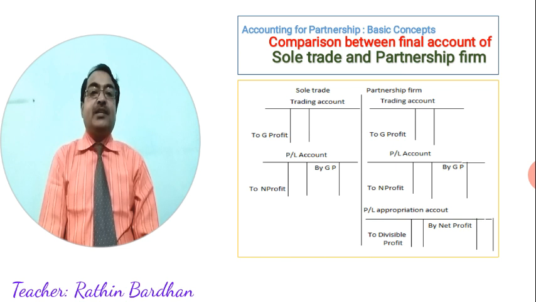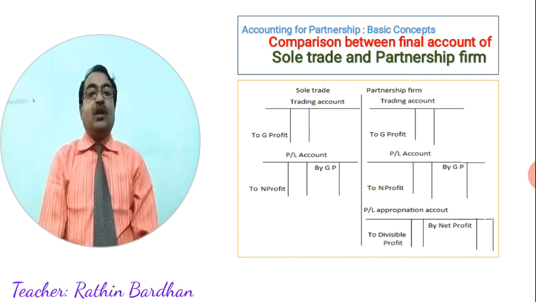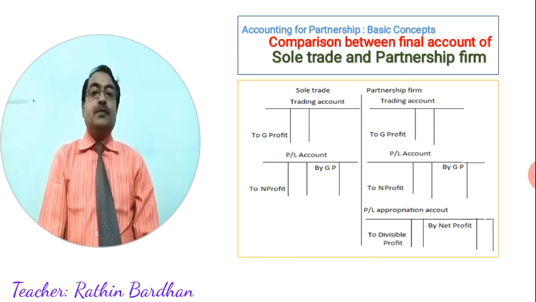for recording transactions, you have to do journal. Then you have to post it in ledger. Then at the end of the year, you have to prepare trial balance and obviously final accounts also. When you are preparing final accounts, first you have to prepare the trading account in all cases. Then you have to prepare the P&L appropriation account, the P&L account in all cases. But in case of sole trade business, there is only one owner.